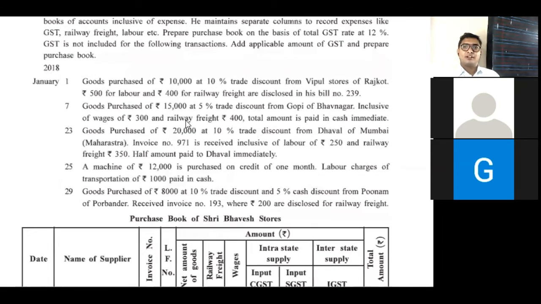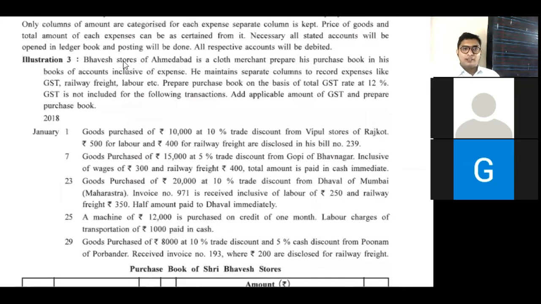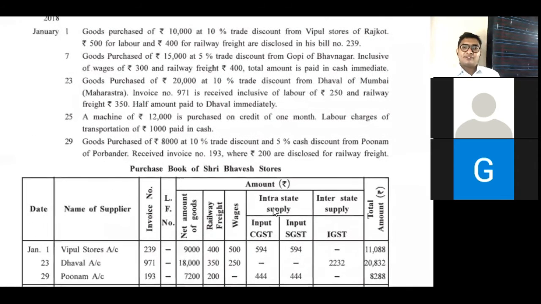And then GST. Now tell me, we are in Ahmedabad and we have purchased goods from Rajkot. Whether it is within state or between state, tell me. Within state. Yes, Rajkot and Ahmedabad are within state. So intrastate applies. In intrastate, C and S both are given, central and state.